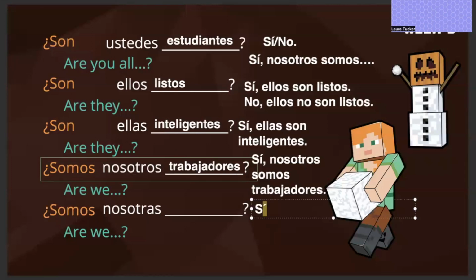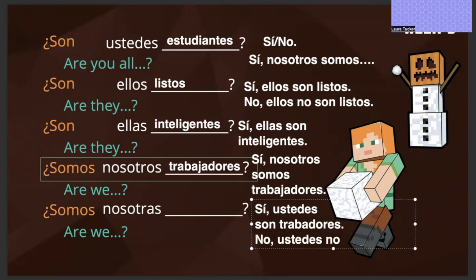Then you could answer, sí. We would say you all. Ustedes son trabajadores. Or no. Ustedes no son trabajadores. This is where you do have to think. Trabajadores. You do have to take a moment to think about who is answering, who's asking, and be very, very careful when you are placing your pronouns here.